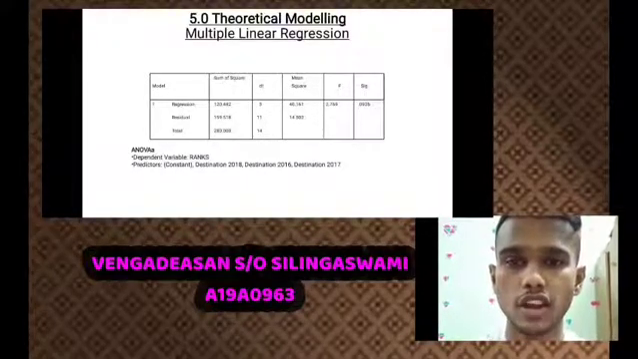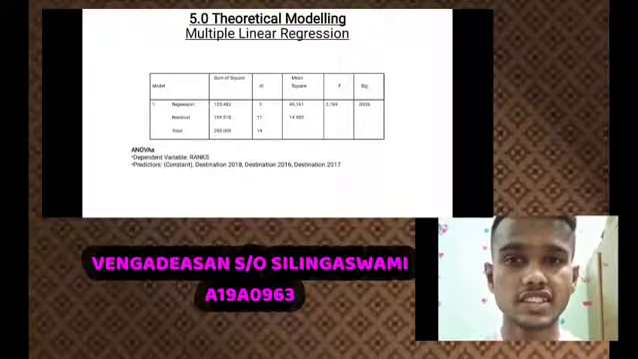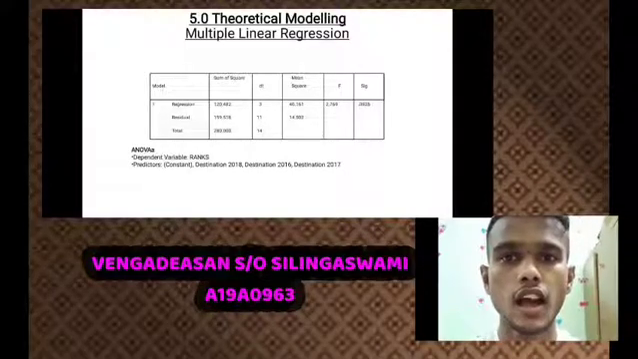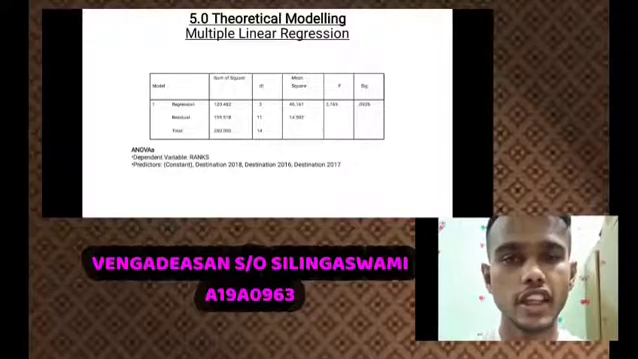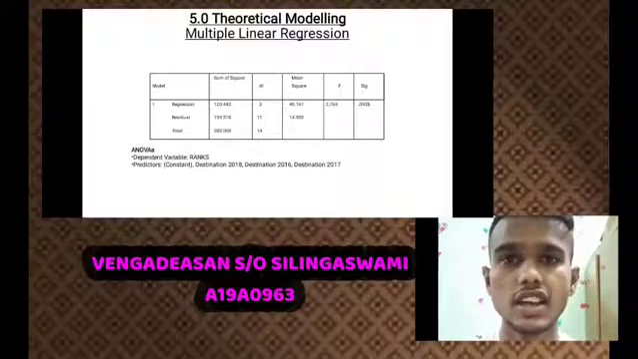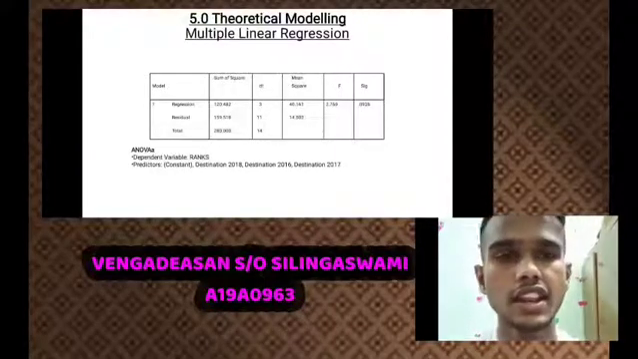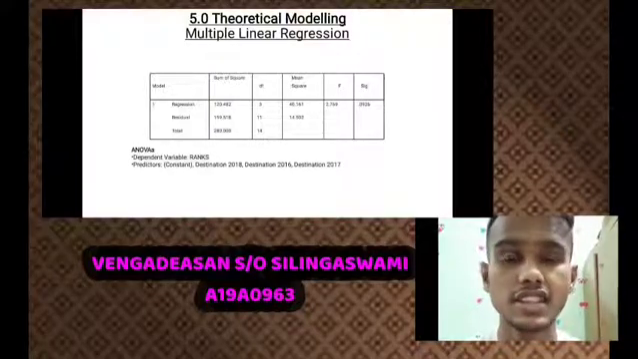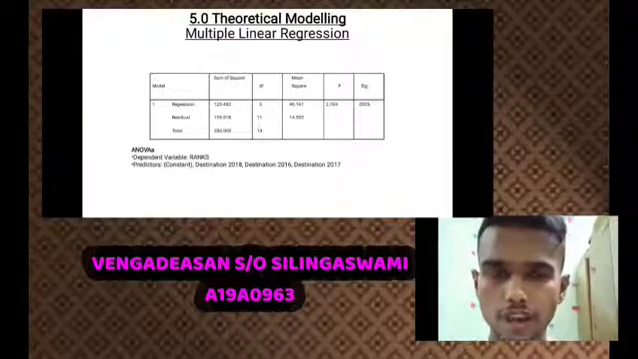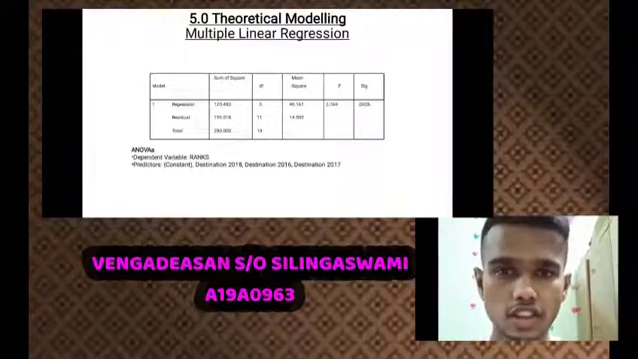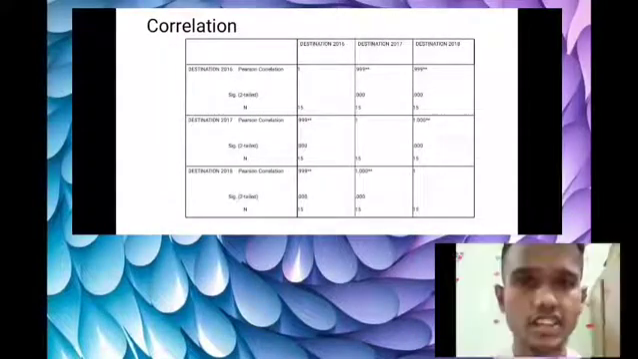I'm here to explain about my part, which is 5.0, the theoretical modeling. Okay, as we notice the multiple linear regression, the model summary table, from the ANOVA table, the dependent variable represents ranks and predictors represent a constant, which is destination 2018, 2016 and 2017. Okay, from here the p-value from the ANOVA table is more than 0.05, which means that more than one of three variables. Okay, next about the correlation table.